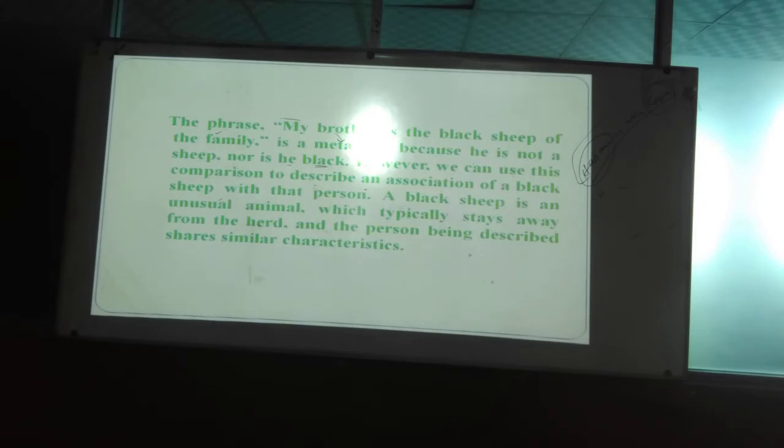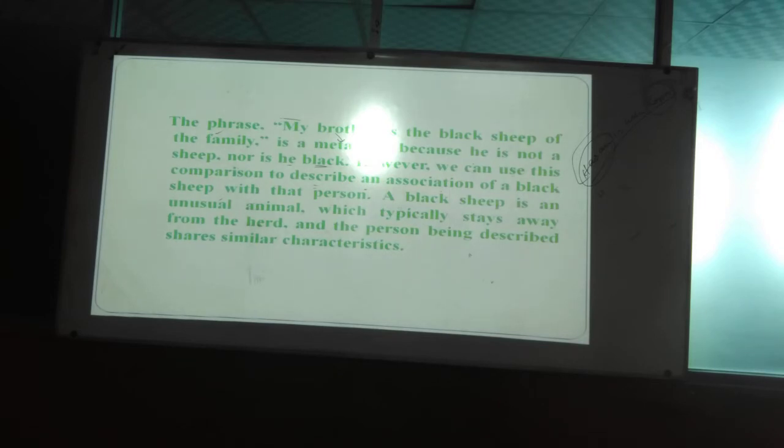Next one, you have seen that the difference is already shown there. A metaphor develops a comparison that is different from a simile, in that we do not use like or as to develop a comparison in a metaphor.